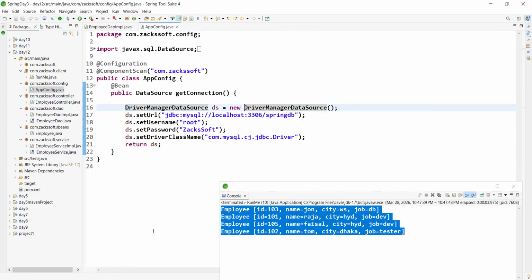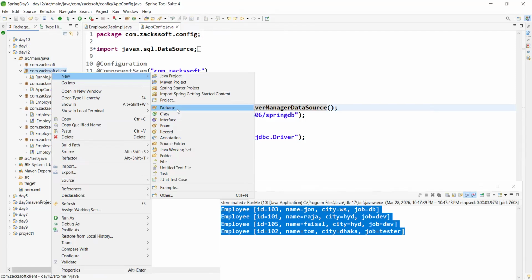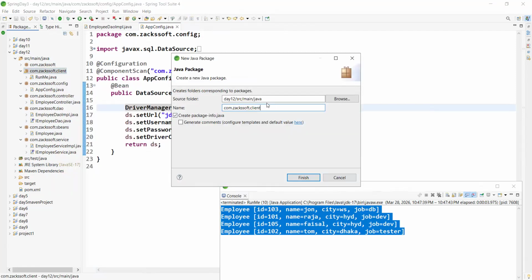Manually, the developer. Okay, first of all, within a moment, let me create one properties file. Can you help me? One package, any package name.